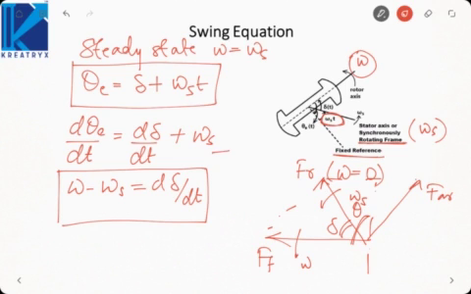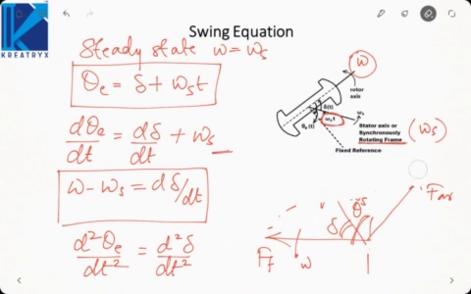Now differentiate this equation again. It will be d square theta E by dt square is equal to d square delta by dt square. Now we can substitute it in the equation that we derived earlier.